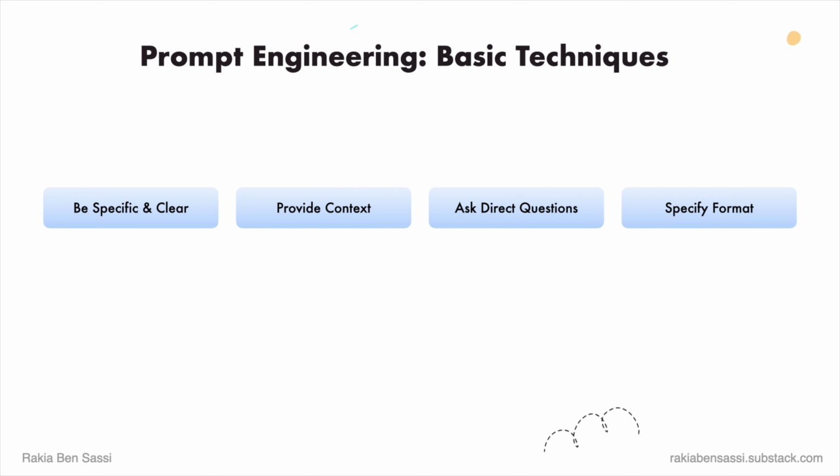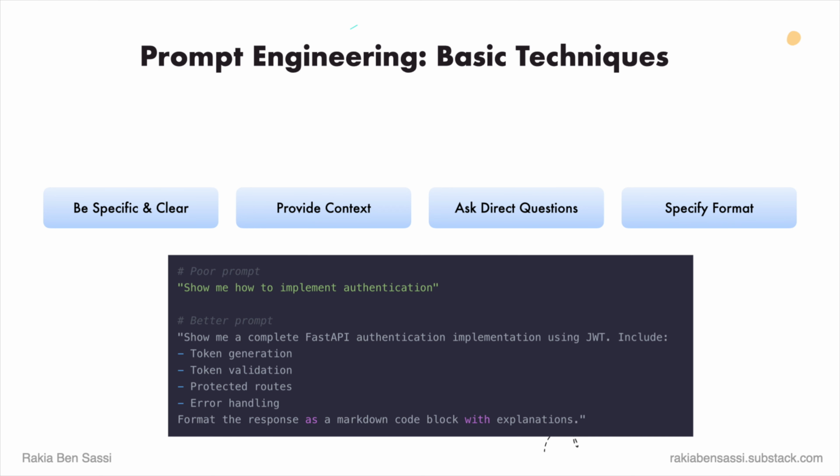Specify format. If you need the output in a particular format, for example JSON or specific class structures, ask for it. Here is a poor prompt: "Show me how to implement authentication." A better prompt: "Show me a complete FastAPI authentication implementation using JSON Web Token. Include token generation, token validation, protected routes, and error handling. Format the response as a markdown code block with explanations."